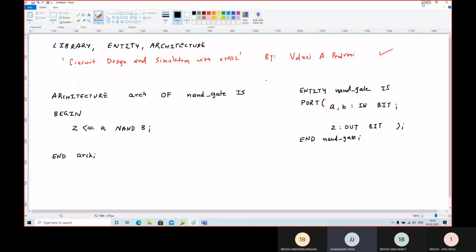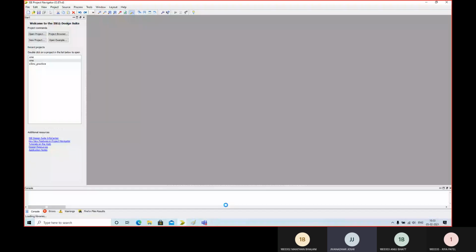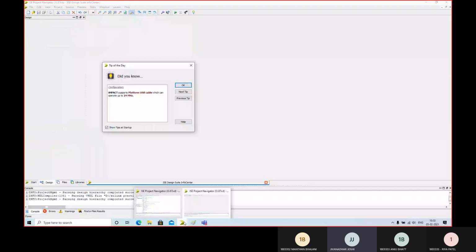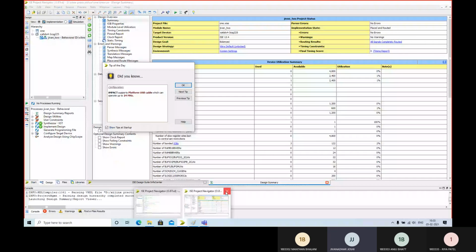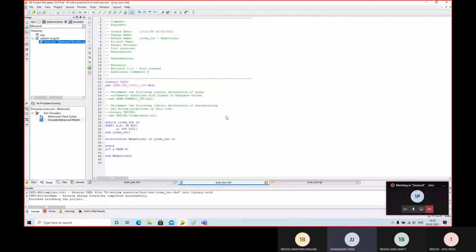Let me open it again. Everything is already open. Okay, so here is the code already written. I will recreate this project, but let me first demonstrate the simulation. Can you see the same code written over here?